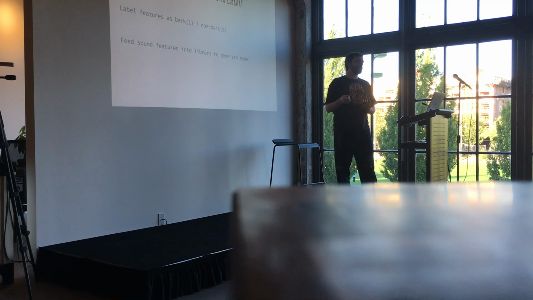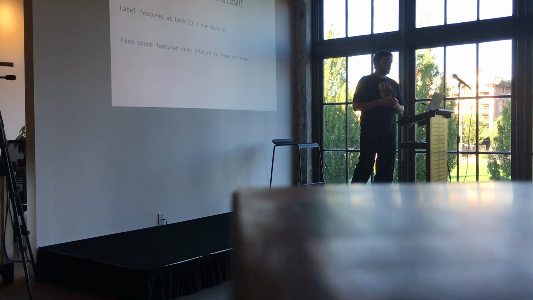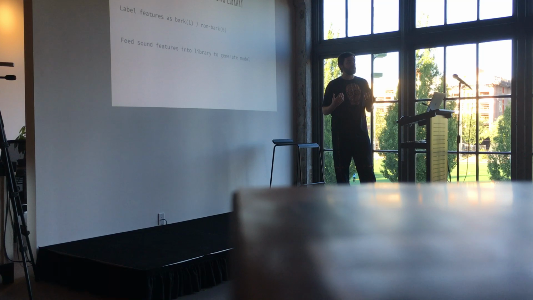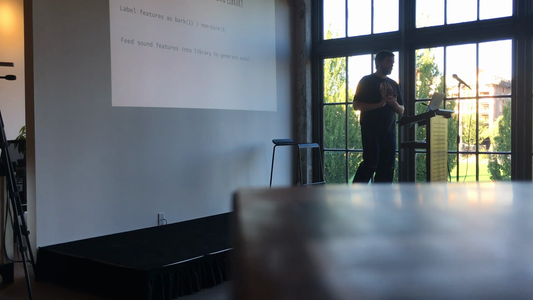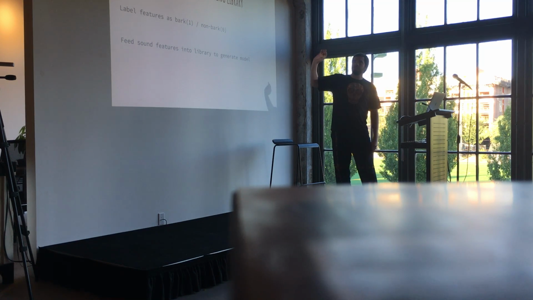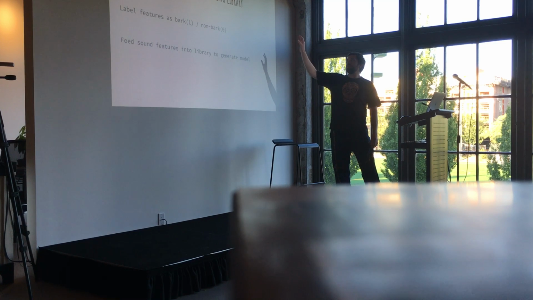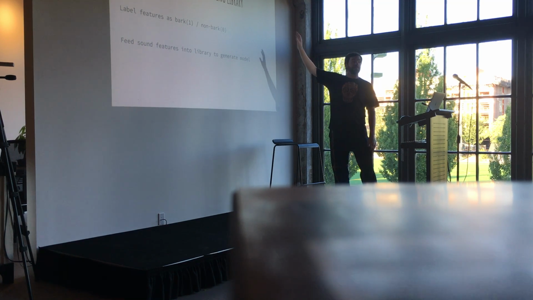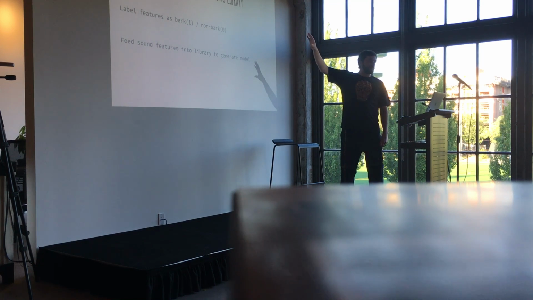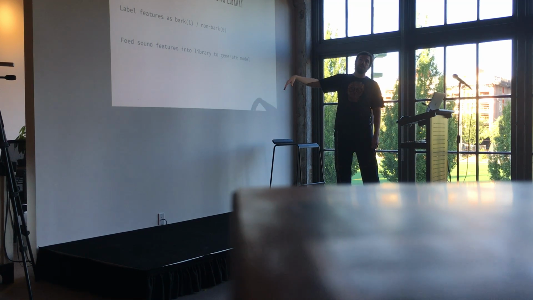It's 0 indexed, so I just happened to label non-barks as 0 and barks as 1. With our data set, for our first sound, we have a bark. We label that as a 1, and we have all the features associated with that sound. So we have this big array of all of our features, and we have another array of our labels, and those labels correspond to the rows of features.